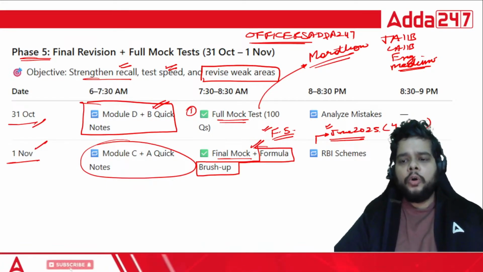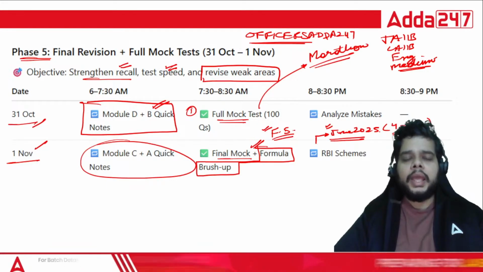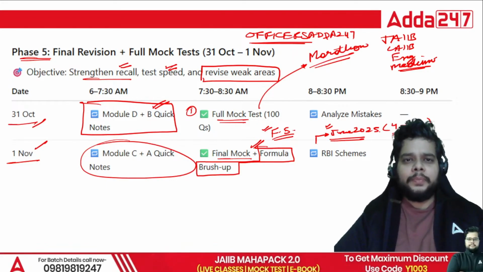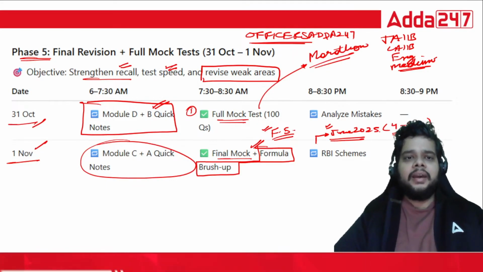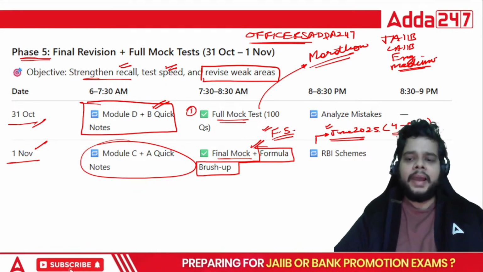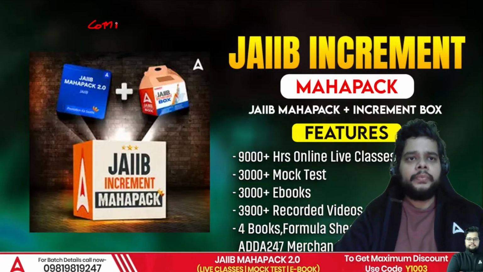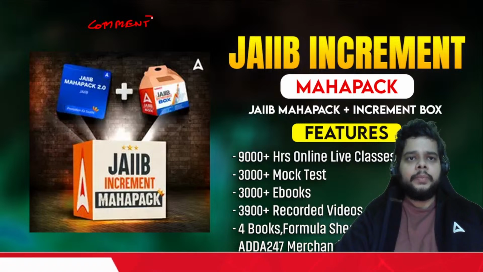So I hope you understood the major portion of what we are trying to convey here, how you should approach this particular subject in phases, and according to your weakness and strength, you can mold this entire study plan as well. Still, if you have any kind of doubt, feel free to comment below. I will be personally replying to all of you.